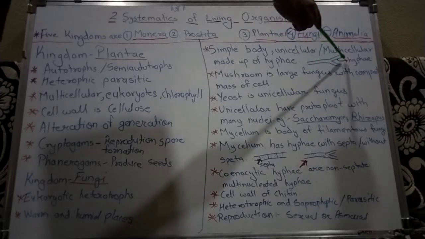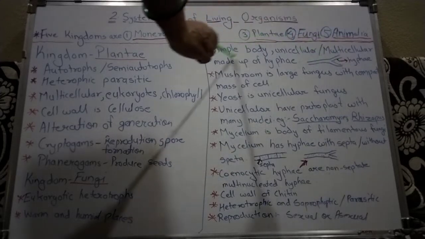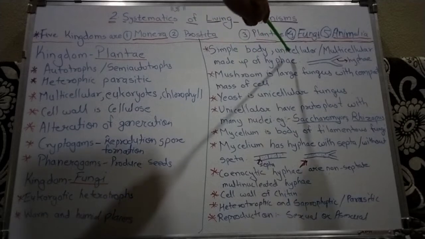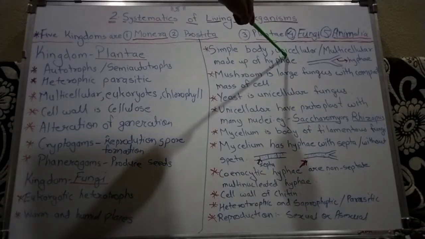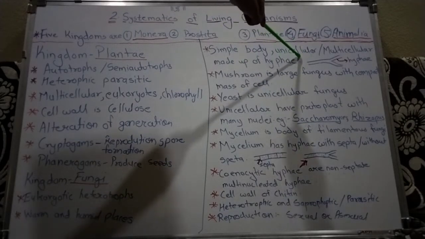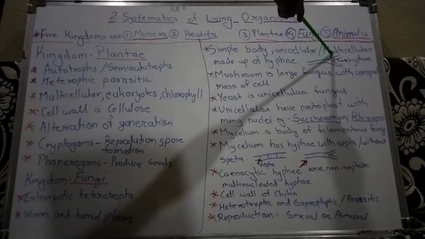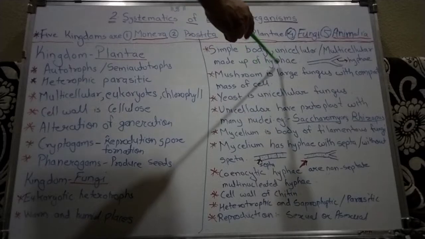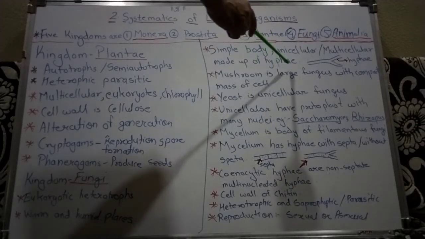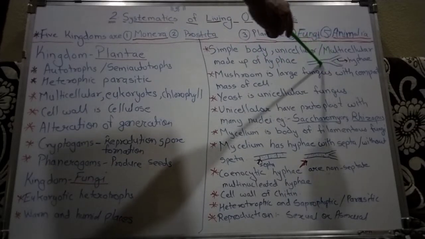We can see that these are called hyphae. So it is a simple body, maybe unicellular, made up of only one cell, or multicellular, made up of many cells, made up of hyphae, the thread-like structures.